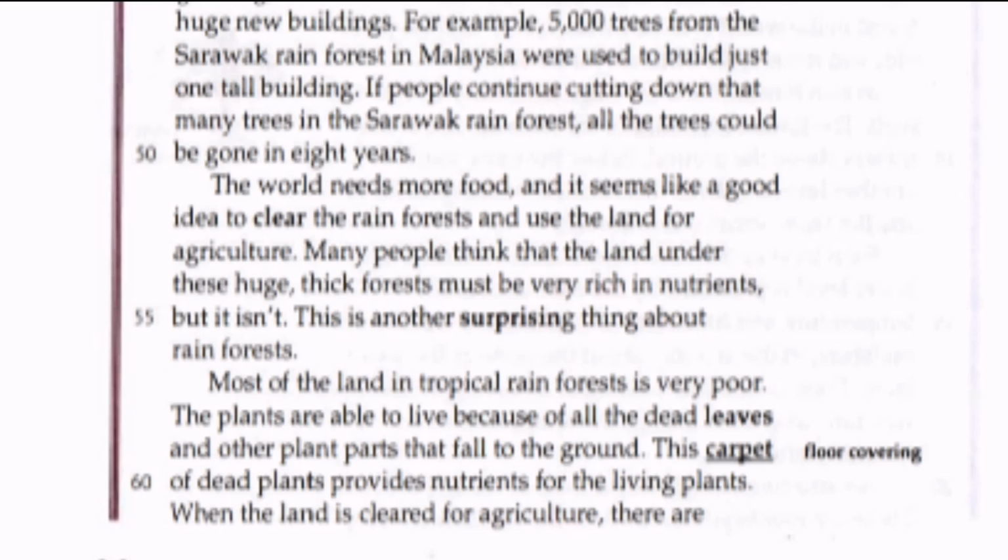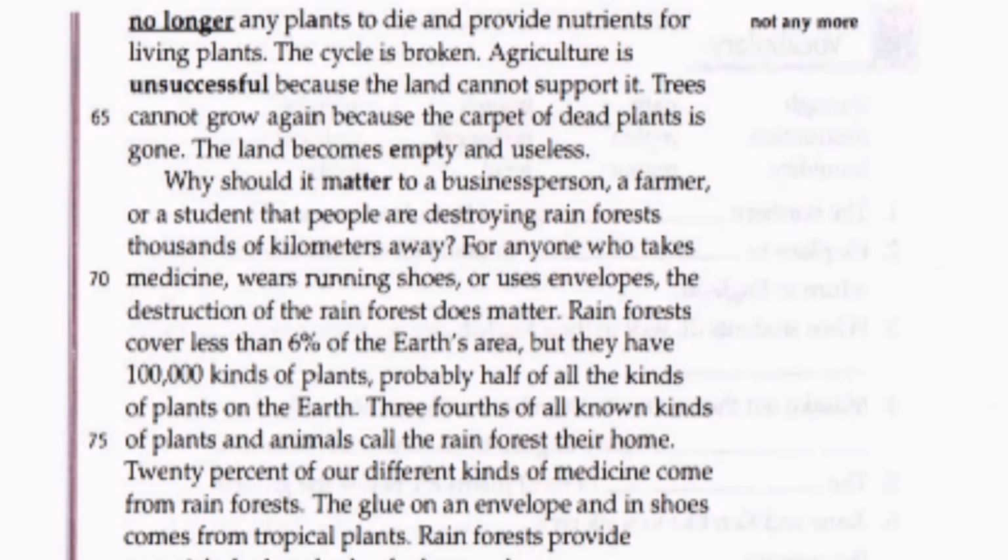When the land is cleared for agriculture, there are no longer any plants to die and provide nutrients for living plants. The cycle is broken. Agriculture is unsuccessful because the land cannot support it. Trees cannot grow again because the carpet of dead plants is gone. The land becomes empty and useless.